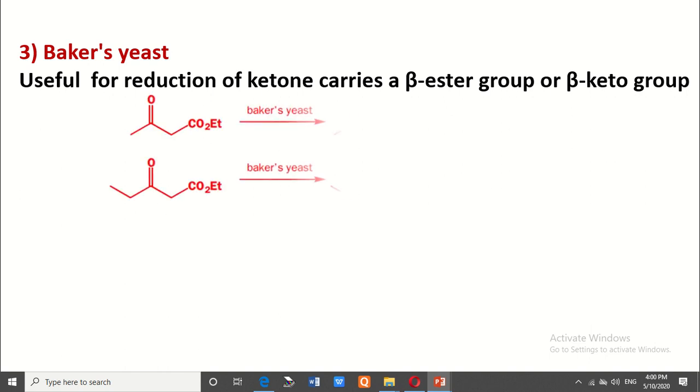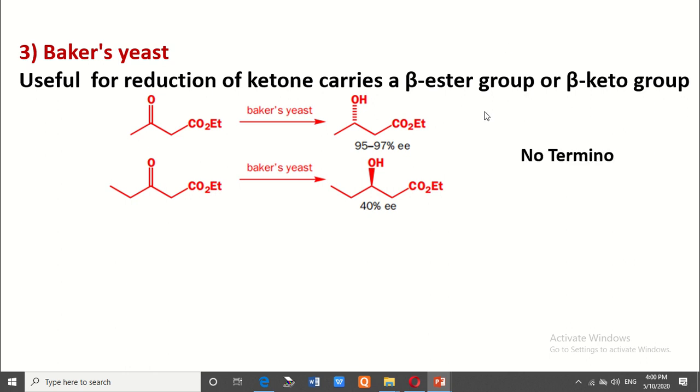Consider the following reaction. The Baker's yeast acts on the carbonyl carbon and forms the OH. The nature of Baker's yeast is optically active. Therefore, the reaction takes place through a diastereomeric transition state to form preferably only one enantiomer. It is an asymmetric synthesis, but on which side the OH is present cannot be assigned by any terminology because the structure of the yeast is very complex. Therefore, the mechanism of this reaction is unknown and cannot be determined.